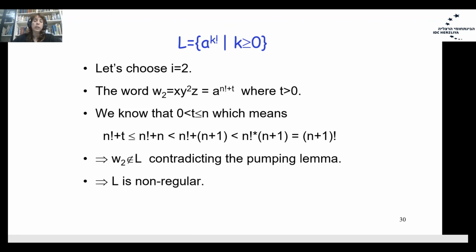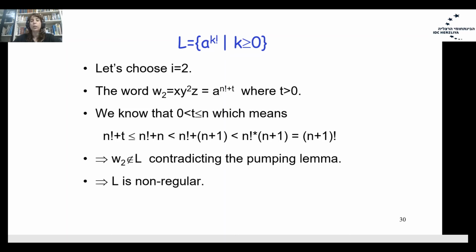We know that t is greater than 0 but less than or equal to n, which means that n factorial plus t is less than or equal to n factorial plus n, which is definitely less than n factorial plus n times n factorial, which is, according to the definition of factorial, n plus 1 factorial.